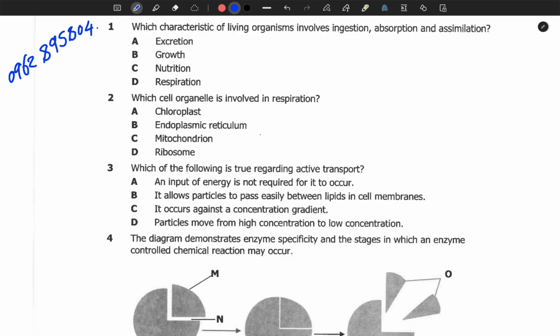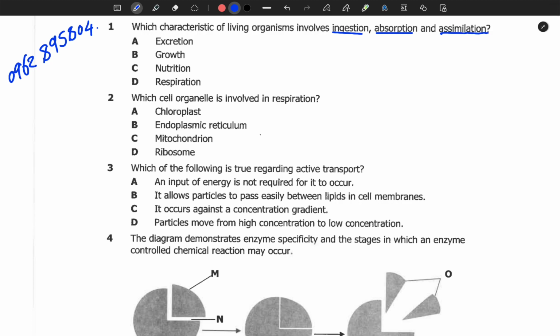So let's begin with our first question. Question 1 reads, which characteristic of living organisms involves ingestion? So ingestion looks at the uptake of food into our mouth. Then we have the absorption, which is the movement of digested food from the blood into the cells.